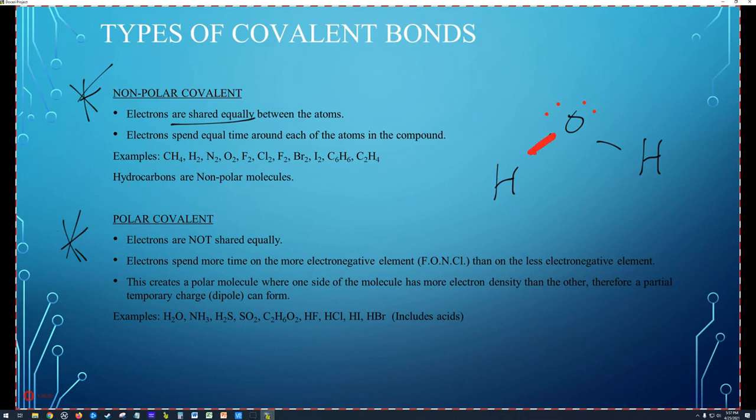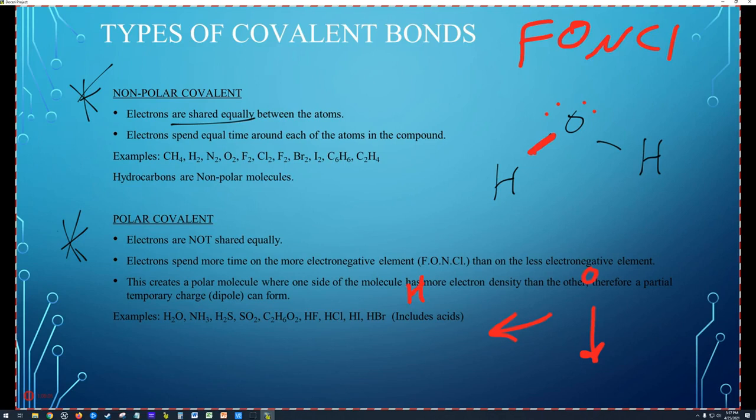Hydrogen has a pretty low electronegativity, and oxygen is one of the top four. Remember, the top four is FONCl. Electronegativity decreases as you go down the periodic table, and it decreases to the left. Hydrogen is way over here, oxygen's over here, so hydrogen has much less electronegativity than oxygen.